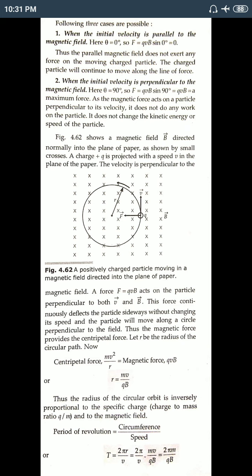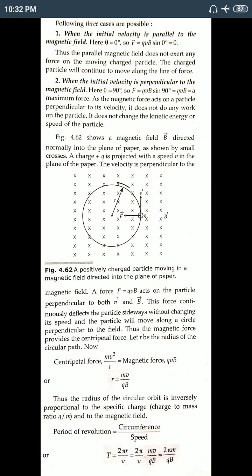It also acts perpendicular to both V and B, and this force continuously deflects the particle sideways without changing its speed. That means the particle will move in a circular path, because in a circular path the radius will be the same.